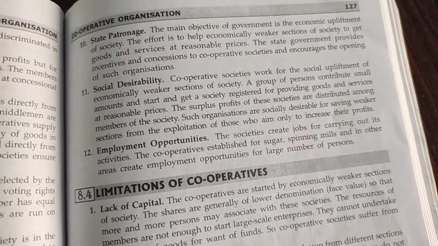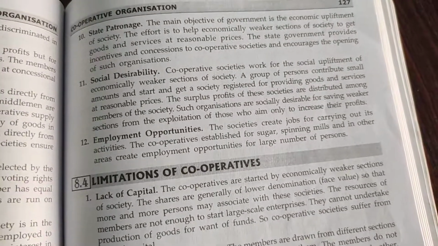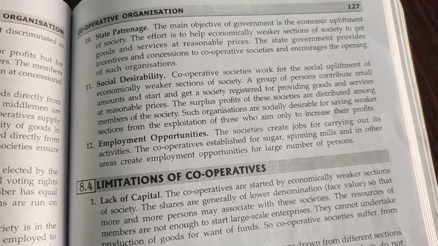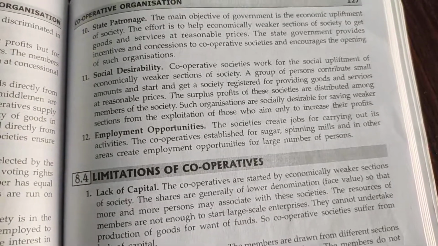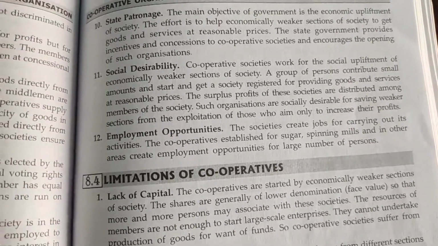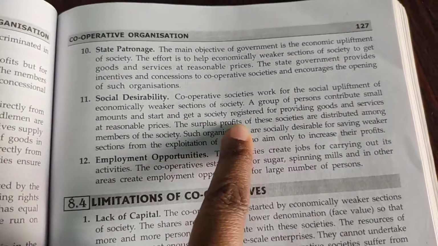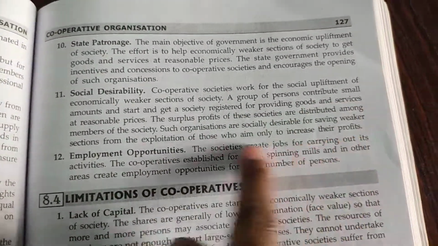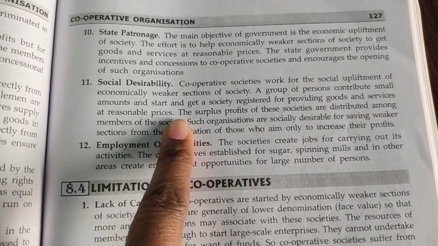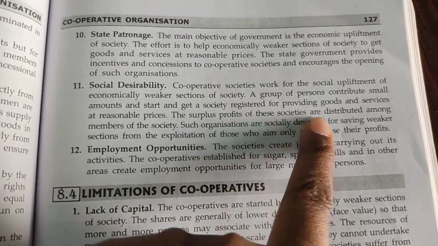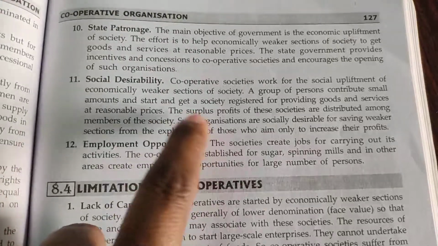Next, social desirability. In the case of cooperative societies, they will work hard for the weaker sections to improve them. A group of persons contribute small amounts and get a society registered for providing goods and services at reasonable prices. The surplus profits of these societies are distributed among the members of the society.